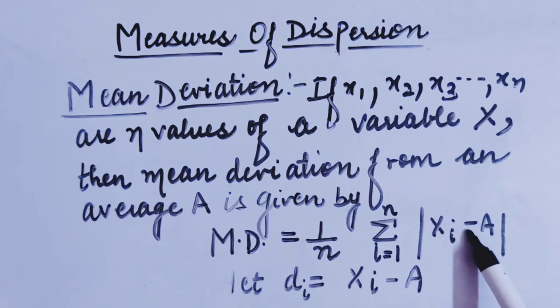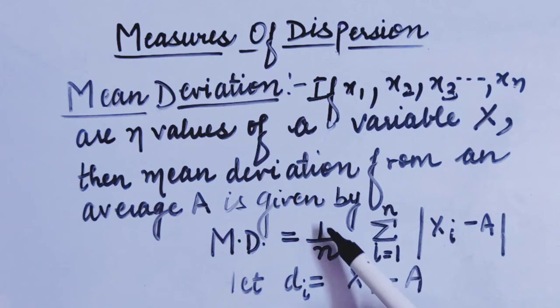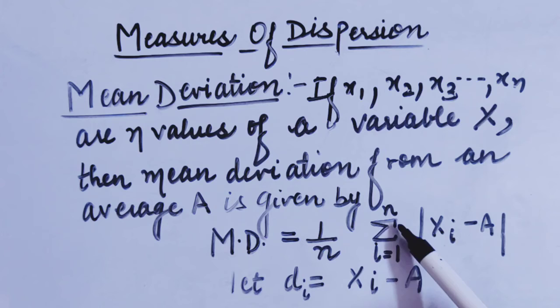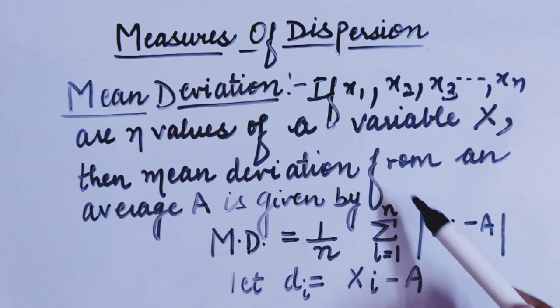Here let xi minus A be equal to d. So the formula for calculating mean deviation is 1 by n, sigma i equals 1 to n, of the modulus of xi minus A.